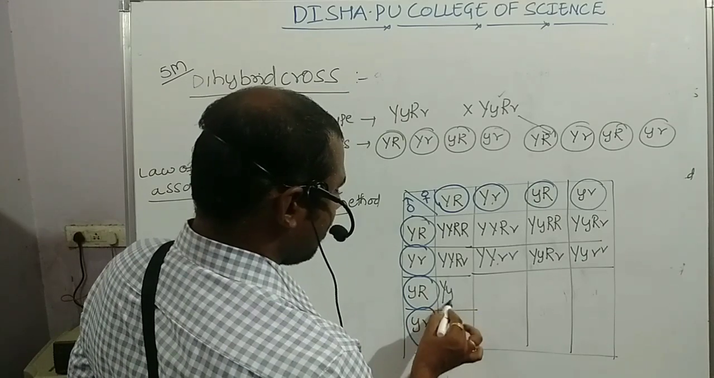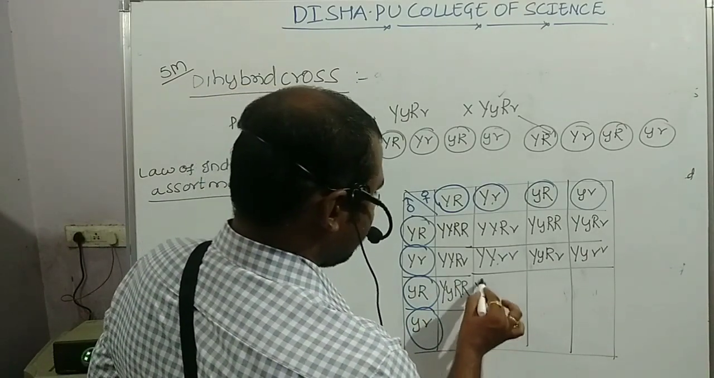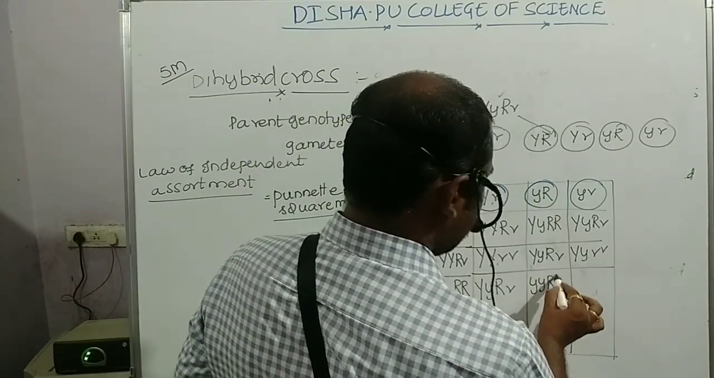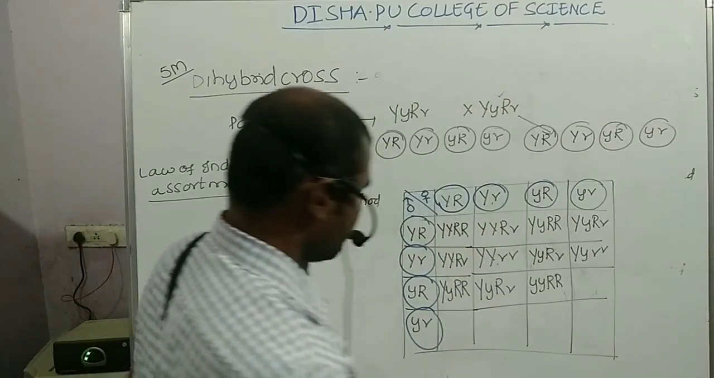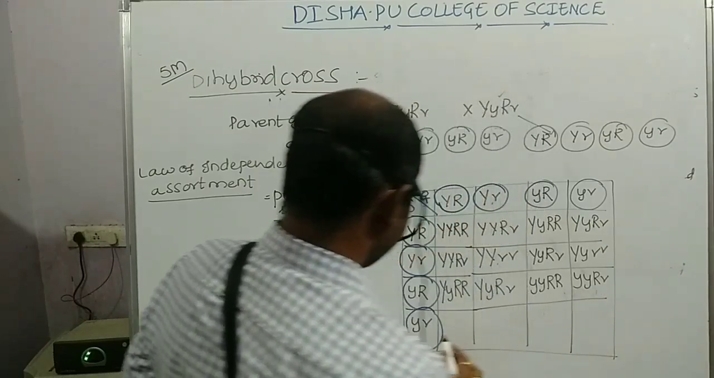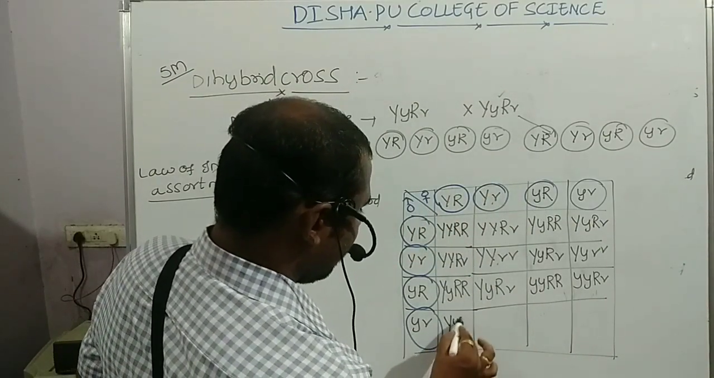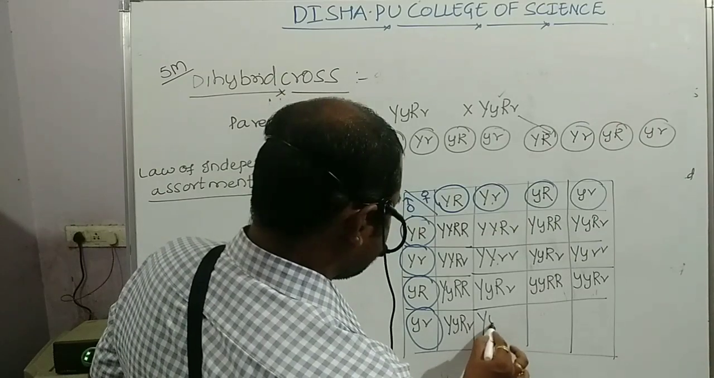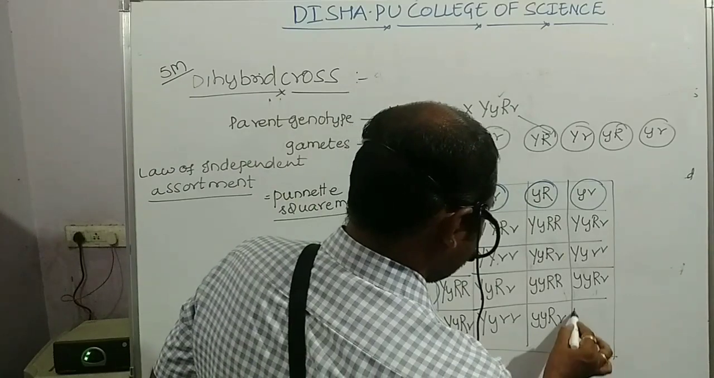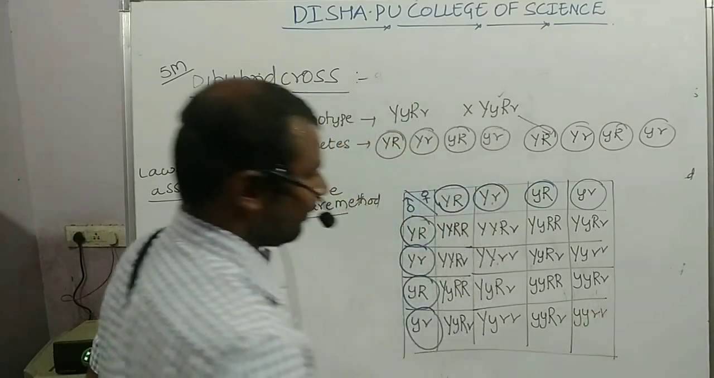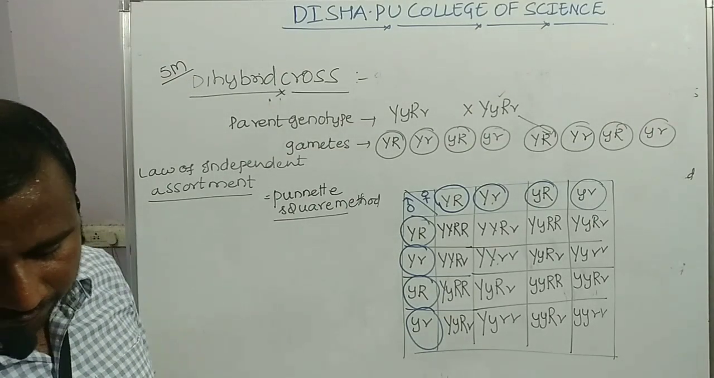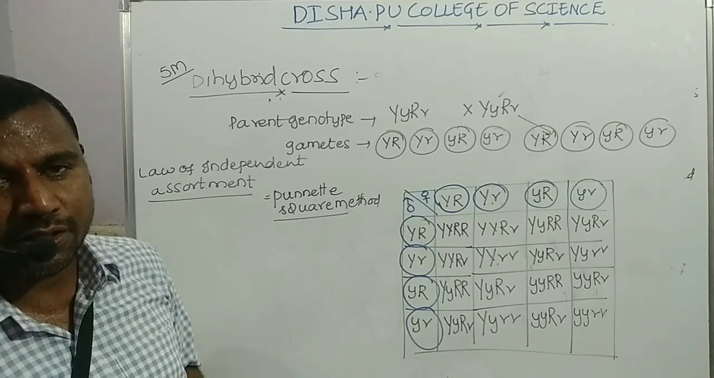Next, capital Y small y capital R capital R, capital Y small y capital R small r, small y small y capital R capital R. Right students? Next, small y small y capital R small r, and capital Y small y capital R small r, capital Y small y small r small r, small y small y capital R small r, small y small y small r small r. So these are the 16 different plants which are obtained in the F2 generation.